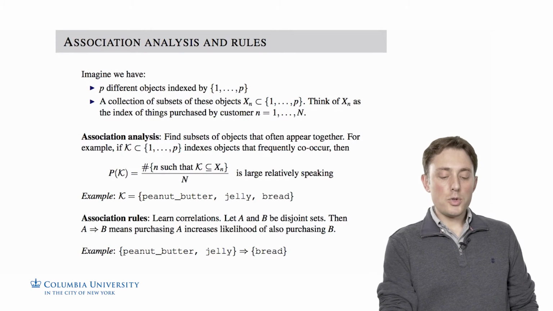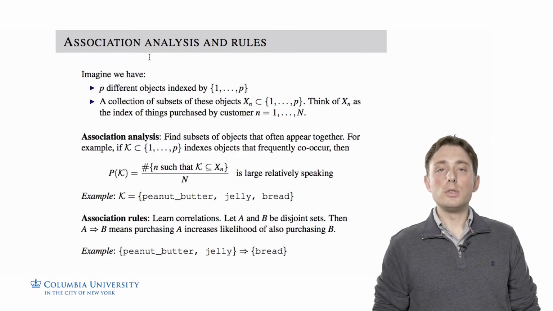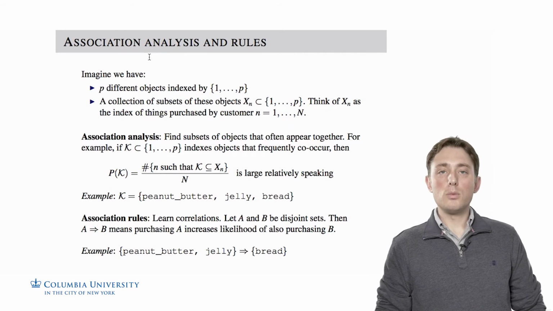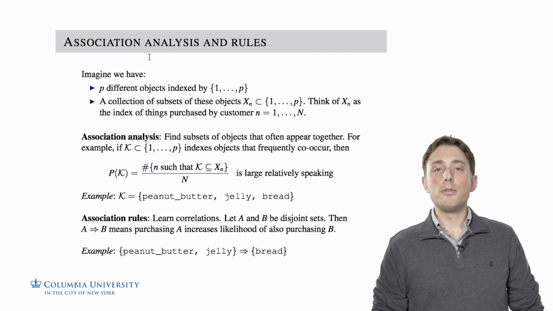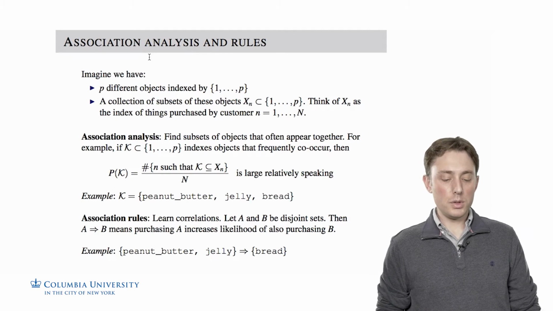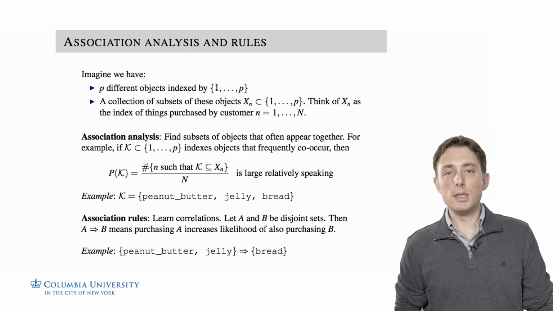So what we're trying to do is to perform association analysis and learn association rules. First, let's imagine that we have P different objects. For example, there could be P different items for sale in a grocery store, and each of those items has a unique index from 1 to capital P, saying which object it is that's for sale.